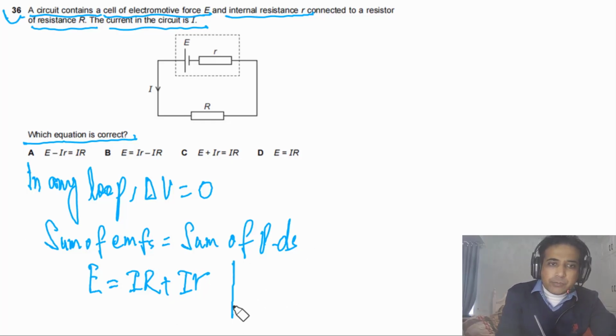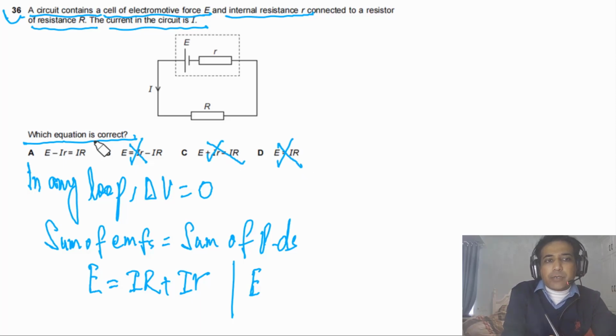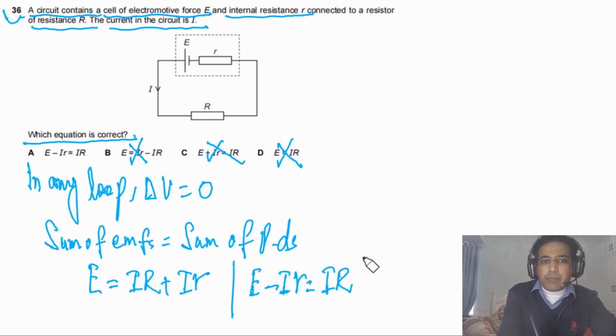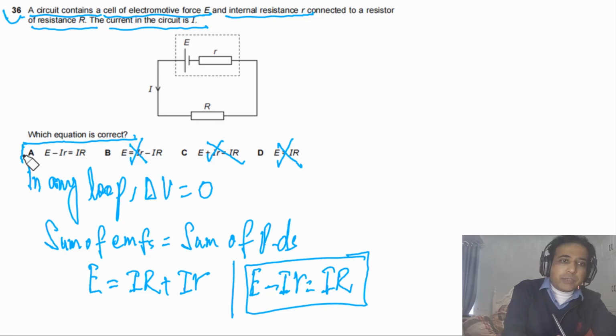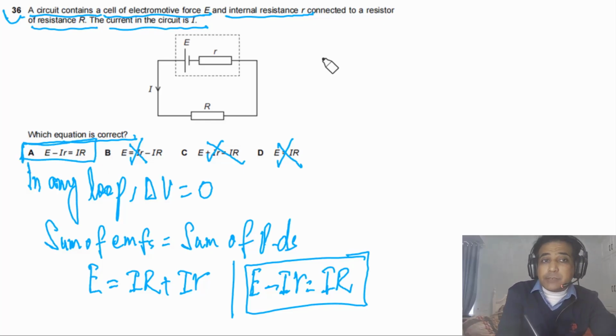We can also rearrange this a little bit. If you look at the options, we have E on one side, so this is not a possible answer because we have a plus sign here, and this also, if we bring this to this side, will be negative, so this is also not possible. So the answer for this one is A. We can rearrange and write this as E minus I times small r is equal to I times capital R. So the answer for this question is A. This is a typical question, so you need to understand EMF is equal to terminal PD plus V lost.